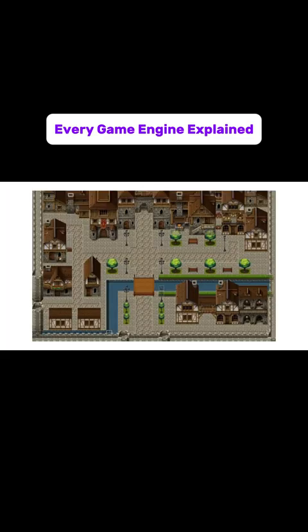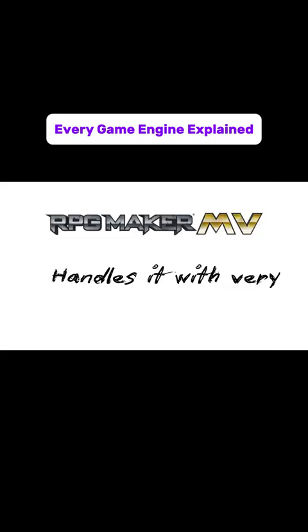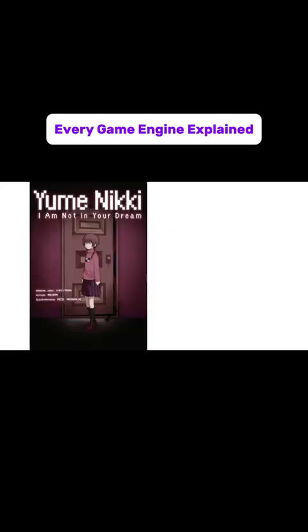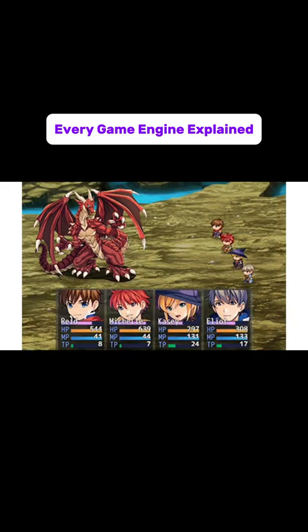If your game idea fits the classic RPG format, towns, dungeons, turn-based combat, dialogue, RPG Maker handles it with very little friction. Games like Yume Nikki and One Shot were made with it, showing that even within its narrow lane, creative and emotionally resonant work is entirely possible.